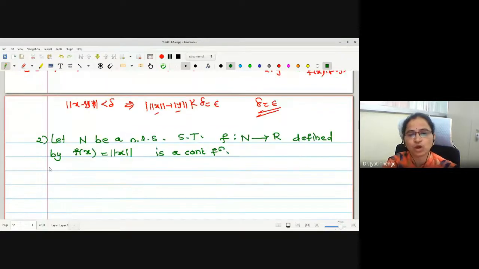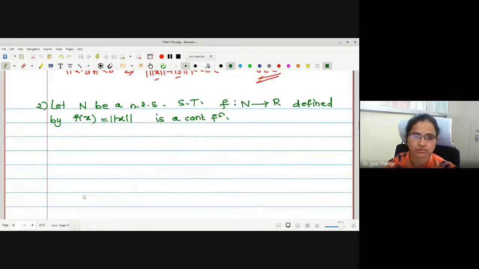Norm function is continuous, we wanted to check. What do I have to do? To prove this to be a continuous function, I will assume there is a sequence xn tending to x, and I want to prove f(xn) tends to f(x).